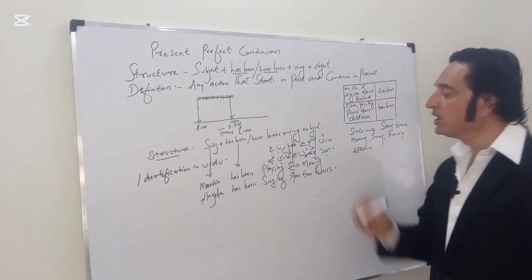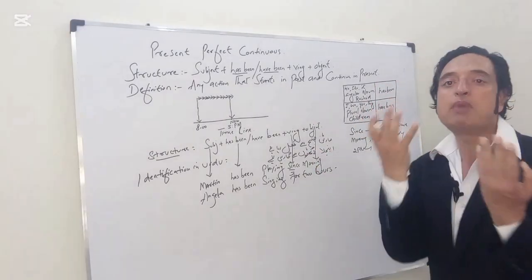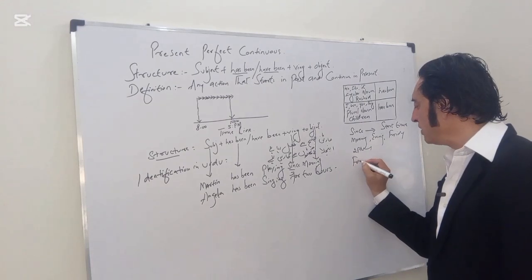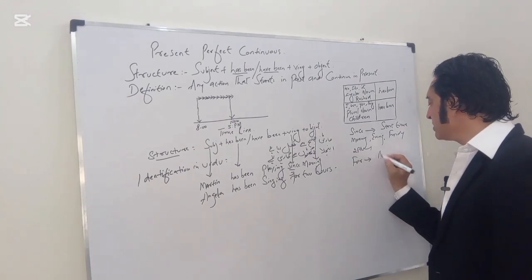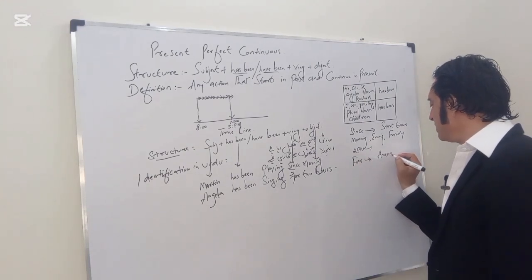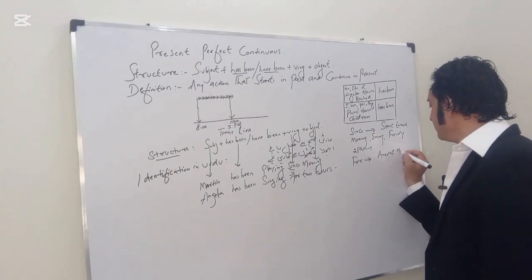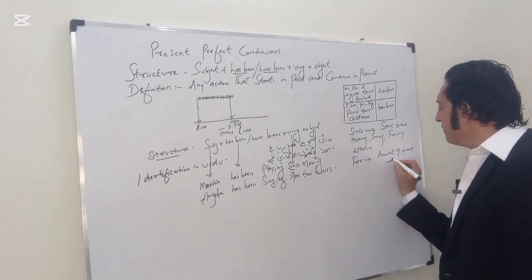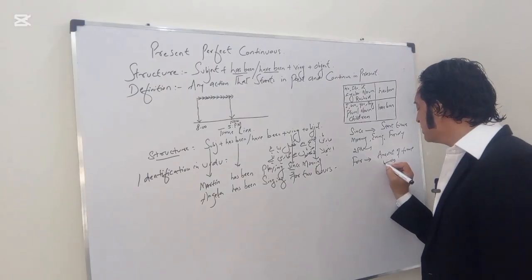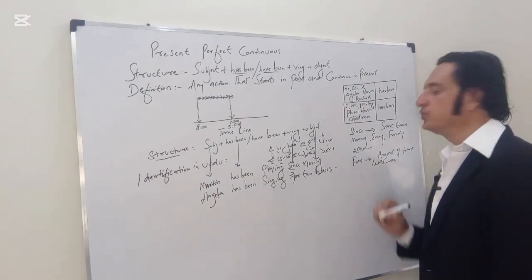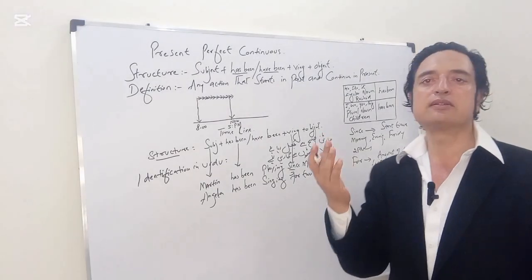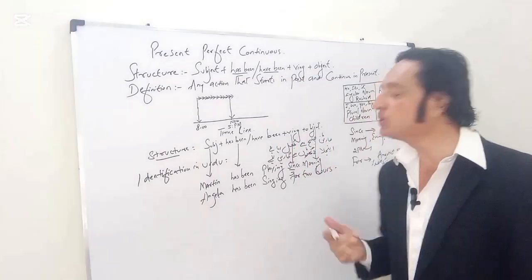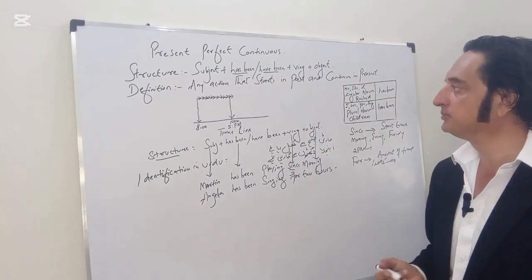So we use for when there is an amount of time, like 2 hours. When you have an amount of time, we use for, like 2 days, 5 days, 3 months, 6 months, 2 decades, and so on.